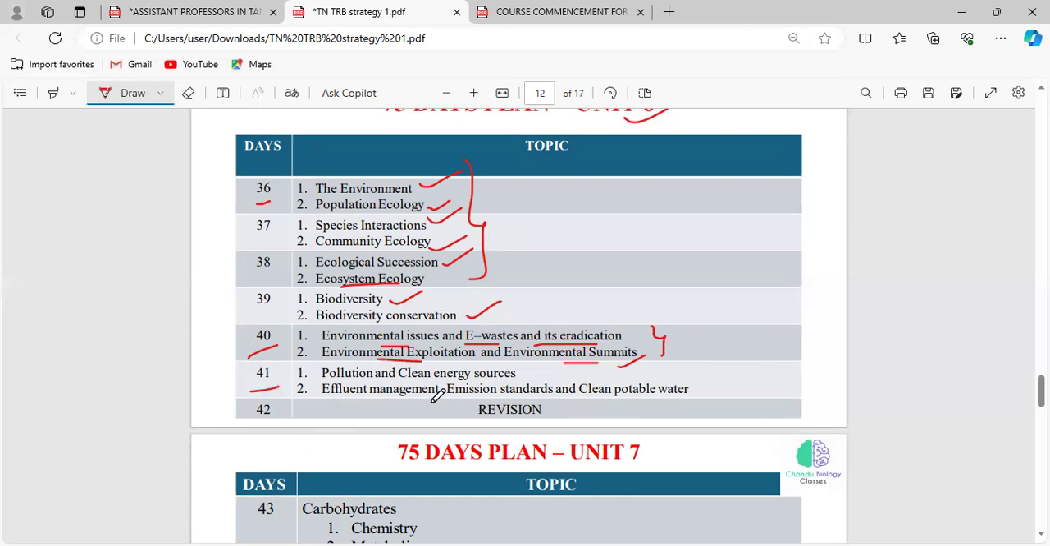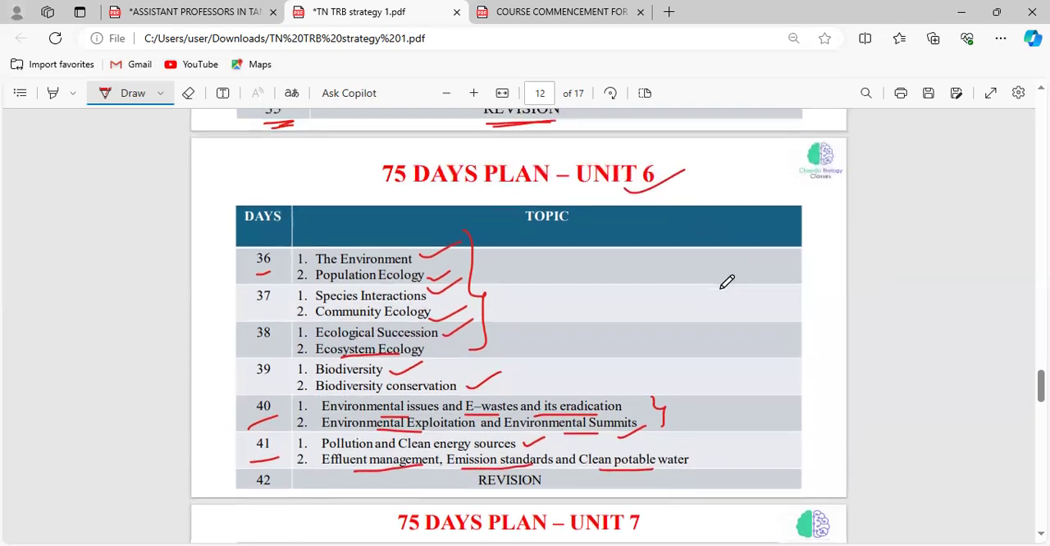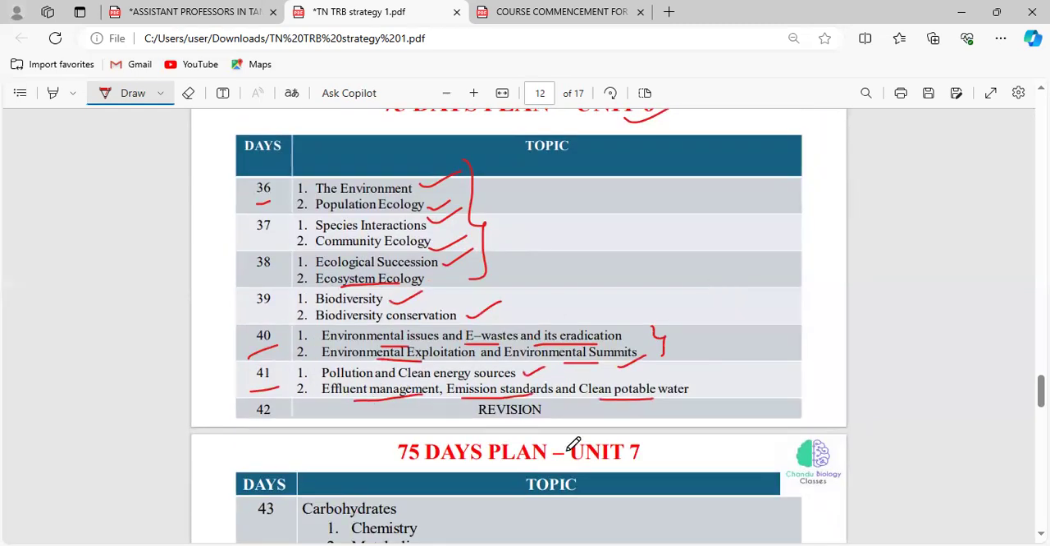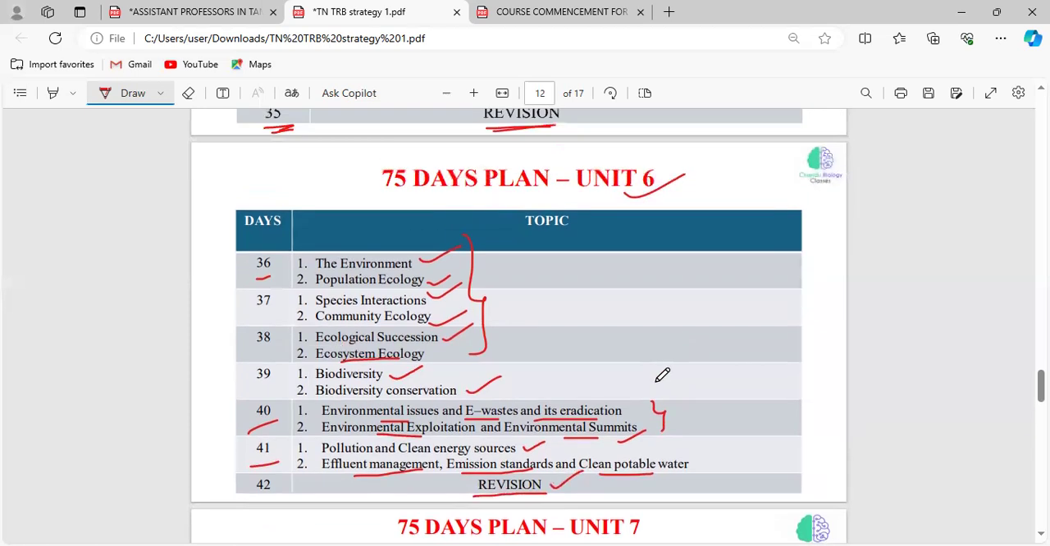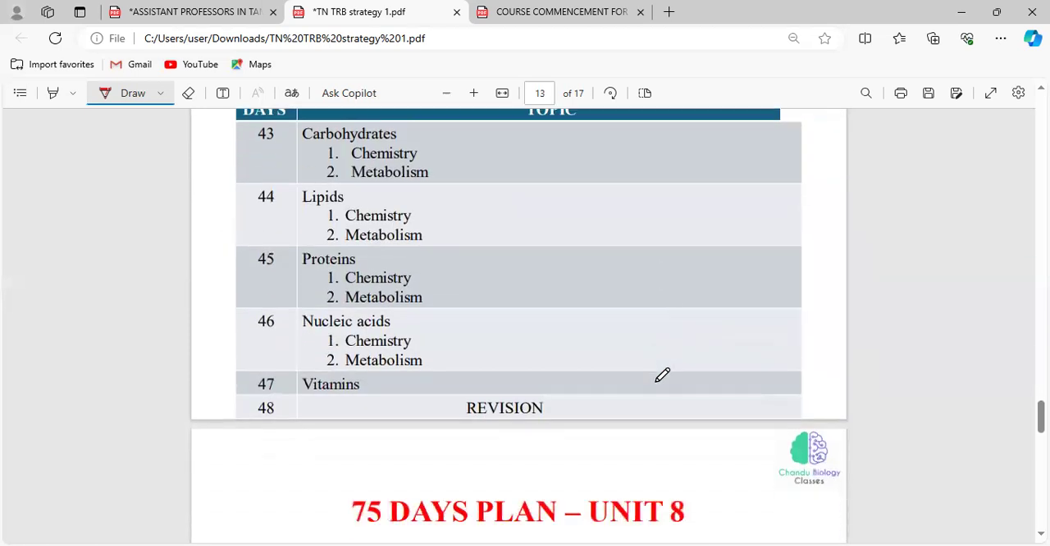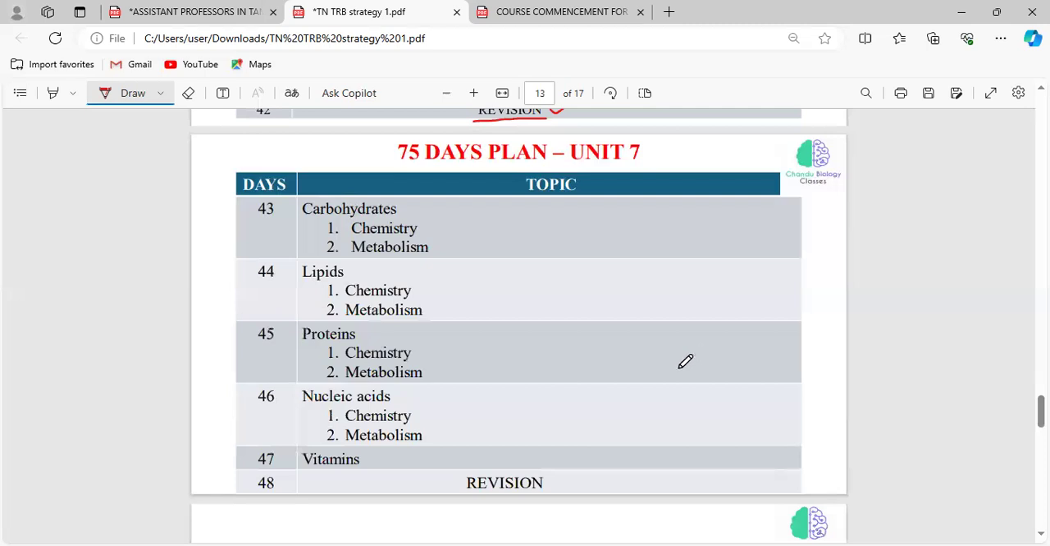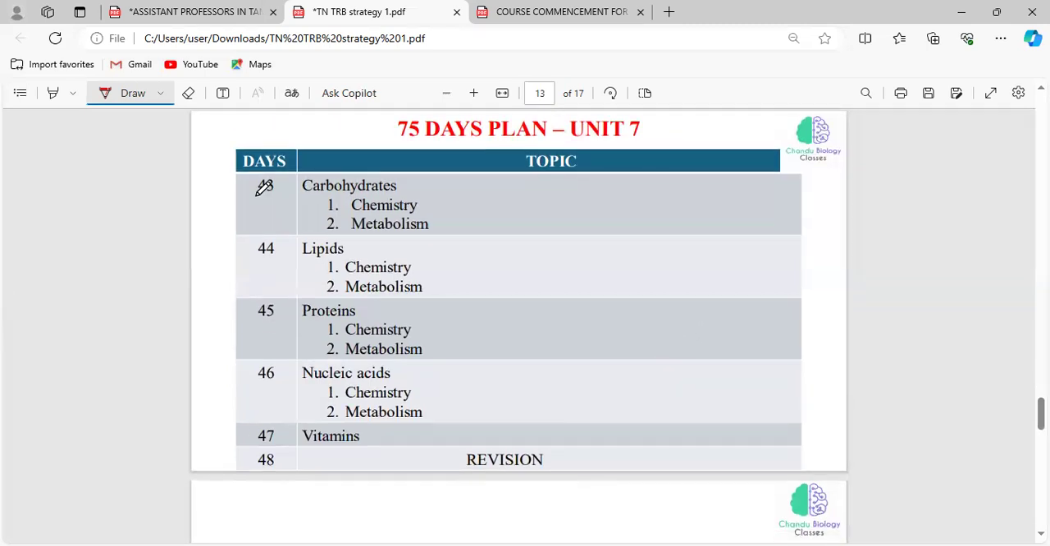And in day 41, you have to read about pollution and clean energy sources, effluent management, emission standards, and clean potable water. So this is related to unit 6. And in day 42, you have to dedicate time to the revision of this particular unit 6. And unit 7 is somewhat related to biochemistry. It is actually a bigger unit, but you can try to finish it in 6 days.